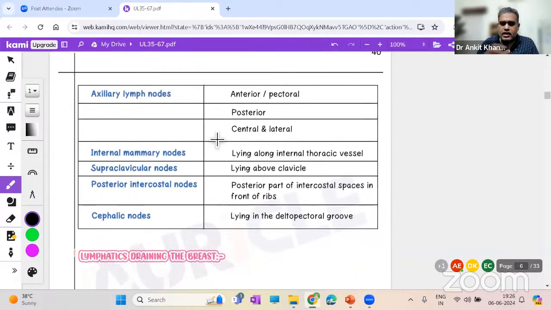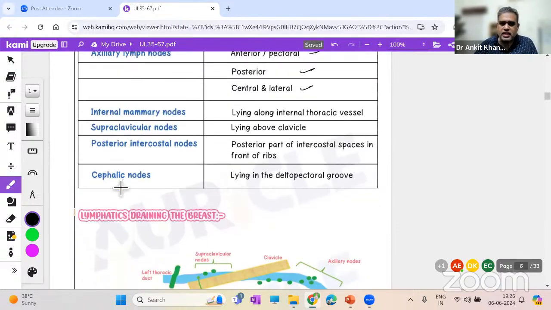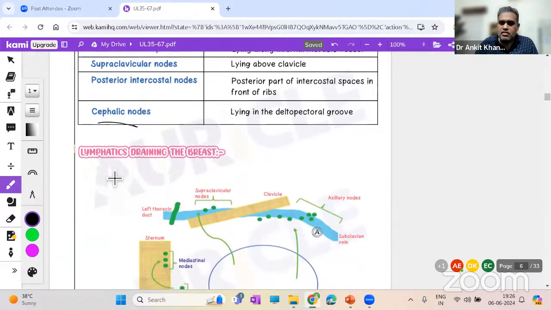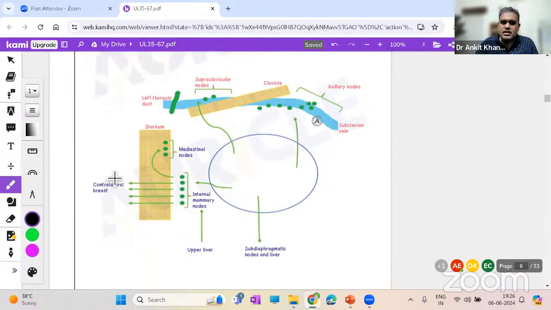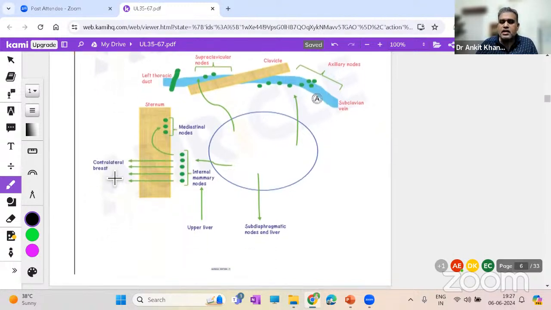Here we have it in tabular form. So here you have anterior, posterior, central, then internal, all those lymph nodes are given over here. And additionally, you have the cephalic nodes that you can also understand. Lymphatics draining the breast, again, is the same thing that we have discussed. But majorly now, see this image, you can make it in case a question comes only for the lymphatics, to gain some extra marks.